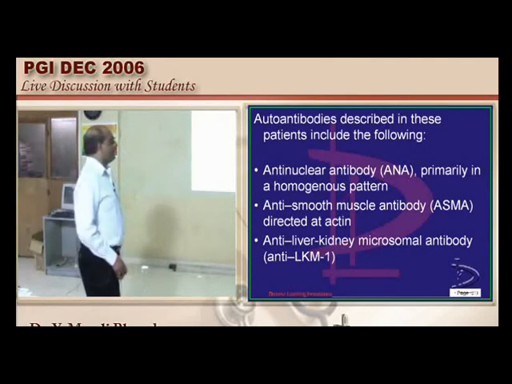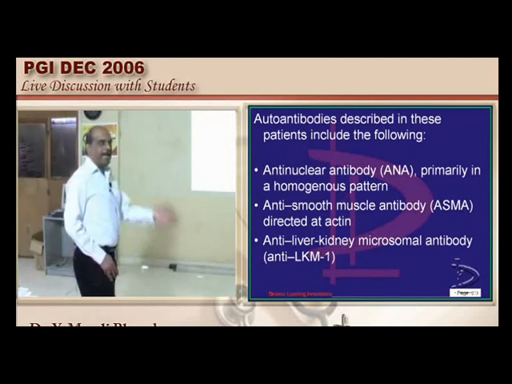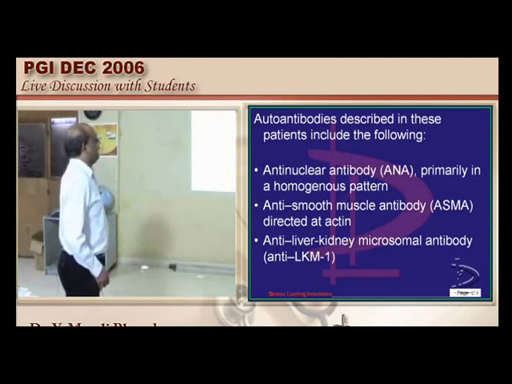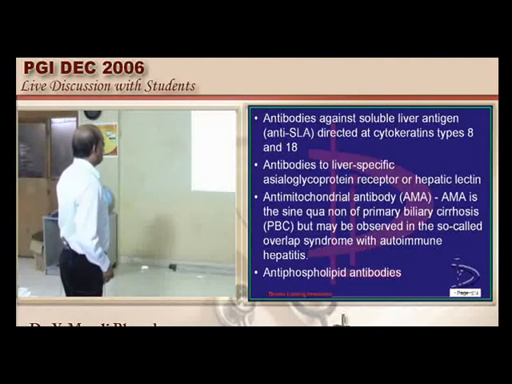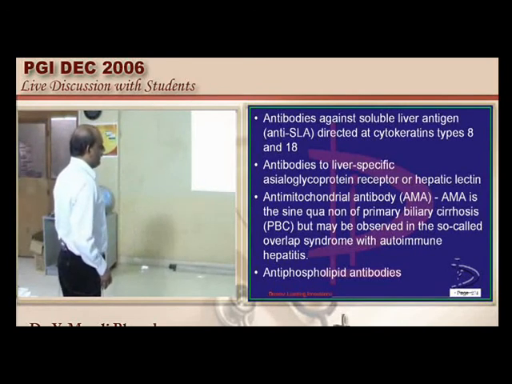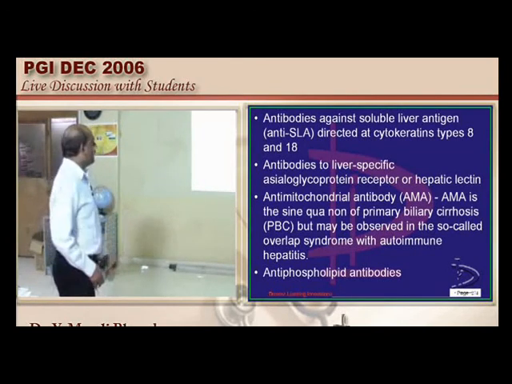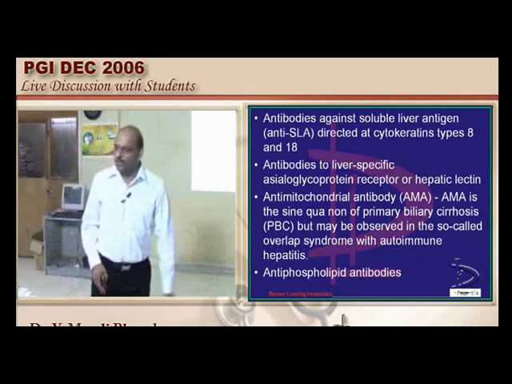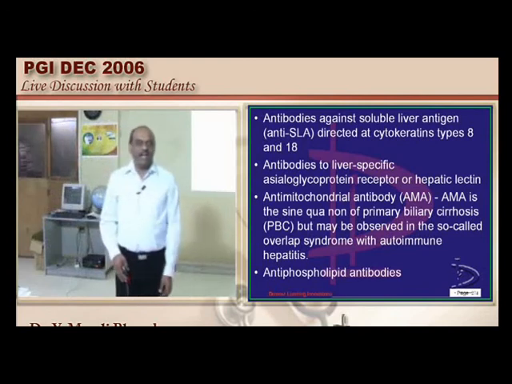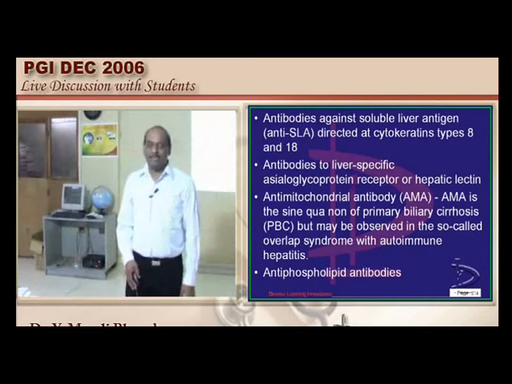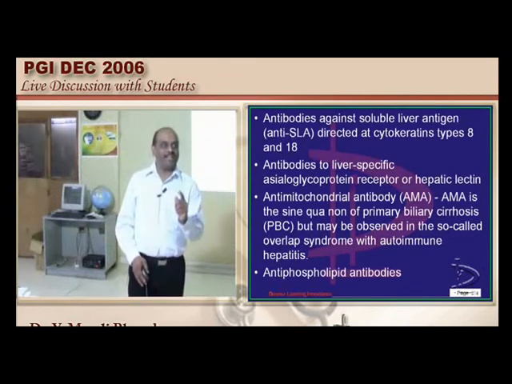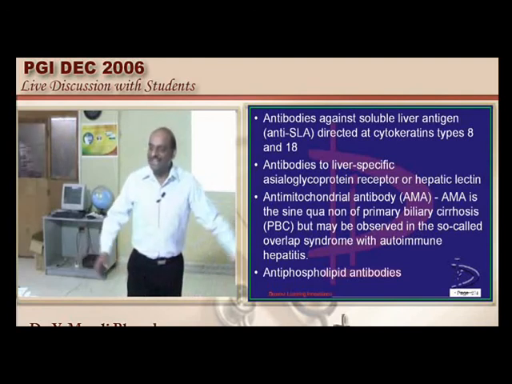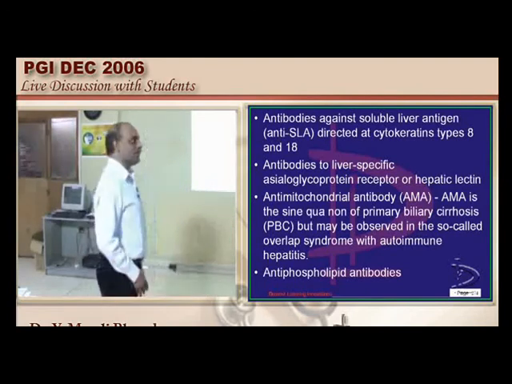Anti-liver kidney microsomal antibodies, called anti-LKM1. Then you have one of the options given, SLA antibody. What is the meaning of it? Soluble liver antigen antibody, which is directed against cytokeratins 8 and 18, which can be a potential question. Anti-SLA, I already gave it a few years back. Why did you not check that? Against what is it directed? Did you not read and come? Can be a question in the next exam. So you must be sure.